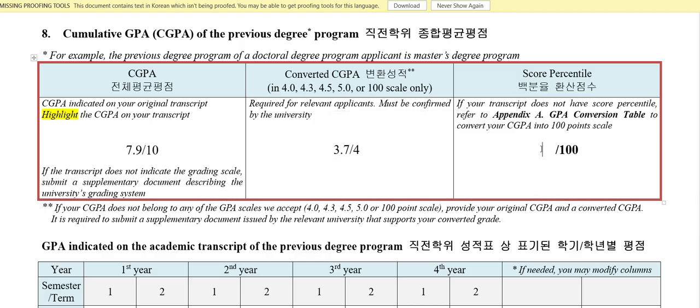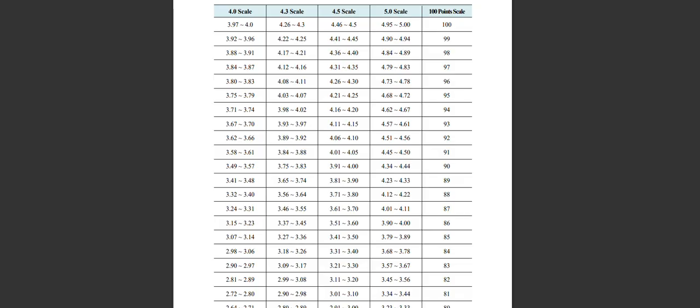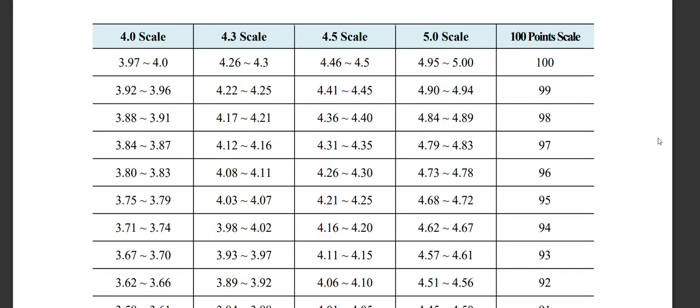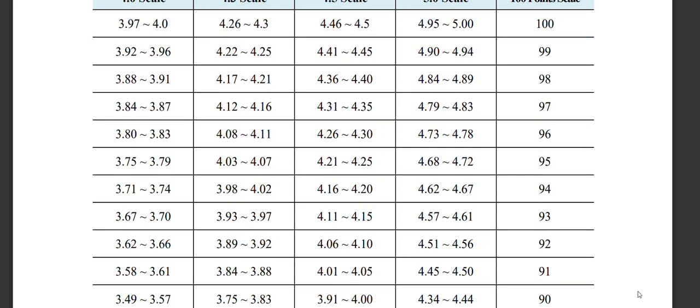Okay. And on the 100-point scale, if your university gives you a 100-point scale, you can write your percentage. If not, you can see the GKS appendix, they have given a GPA conversion in the guidelines. There you can check what your percentage is. Let me show you. If you see this GKS appendix scale here, let me zoom in.